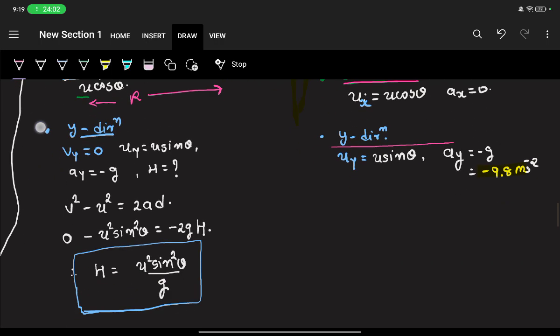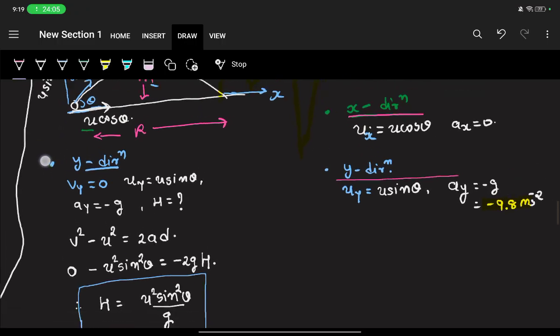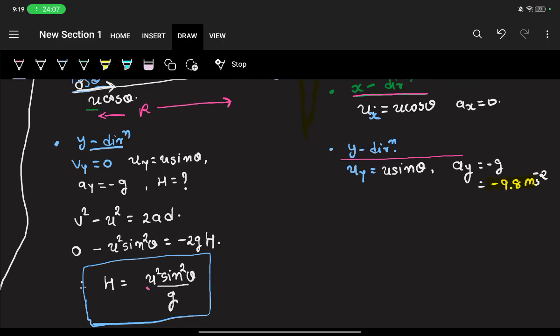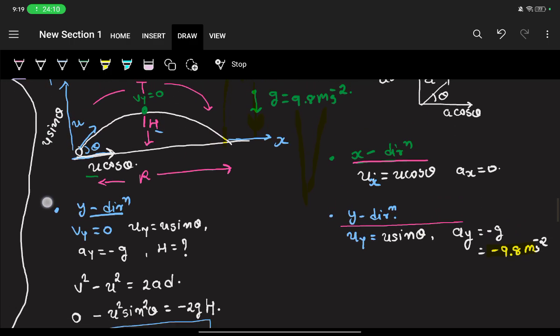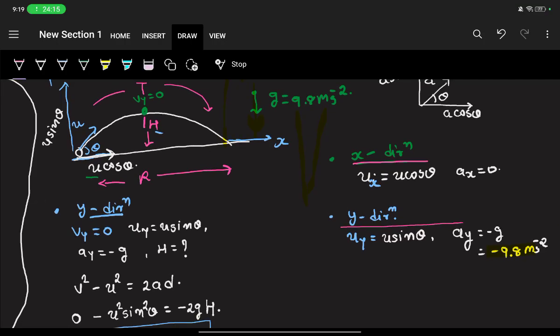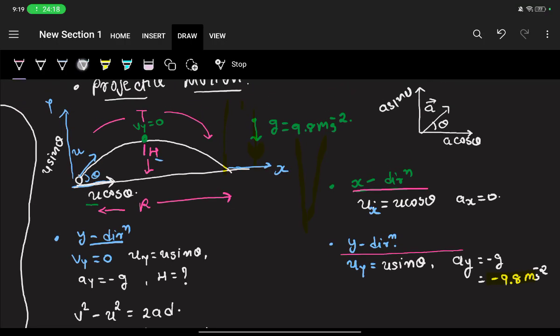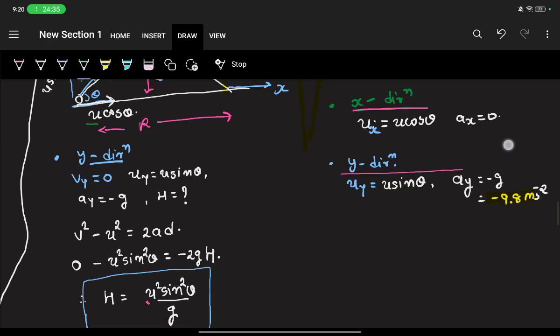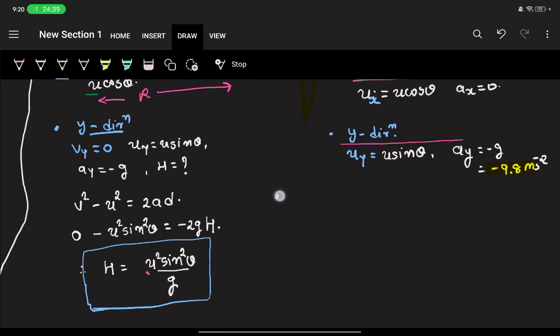We got the formula that it depends on the angle, as you can see, and the initial speed as well, that is, how high it will go. Now let's find out this time. How to find this time? If we can find out this time, then this time will also be the same, so we can find out the total time, that is the time of flight, right? So let's find out that time of flight, okay?